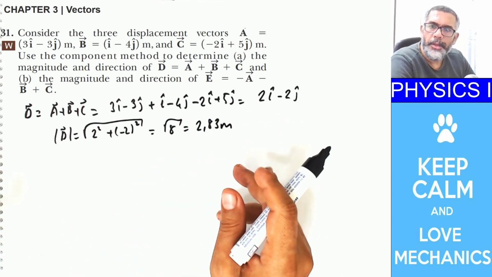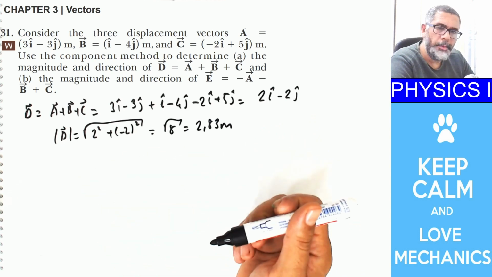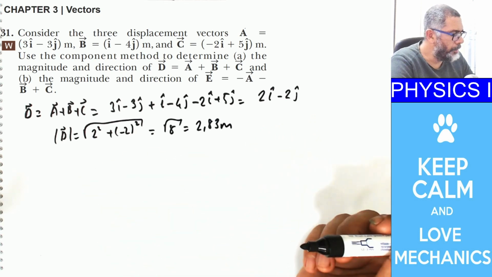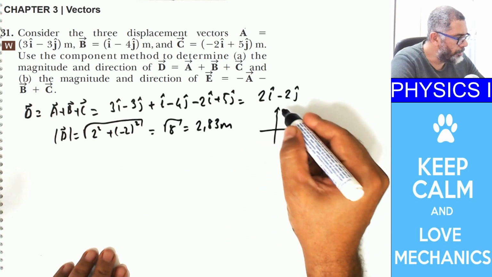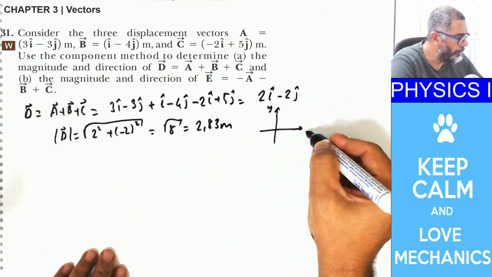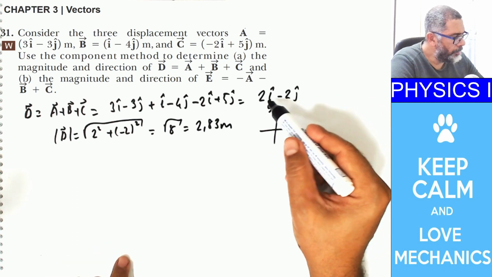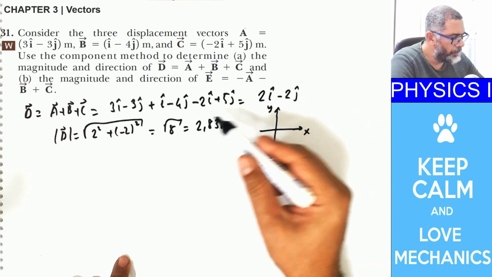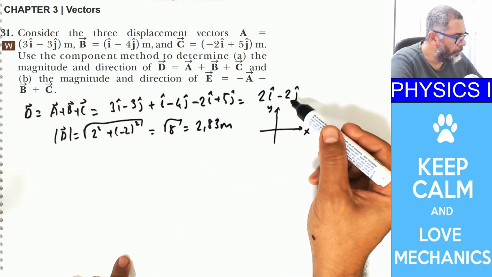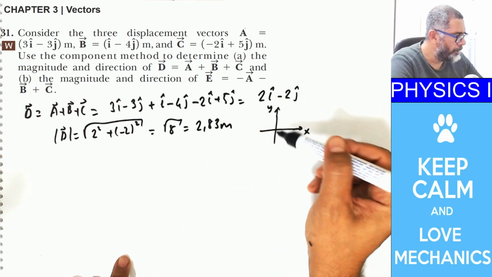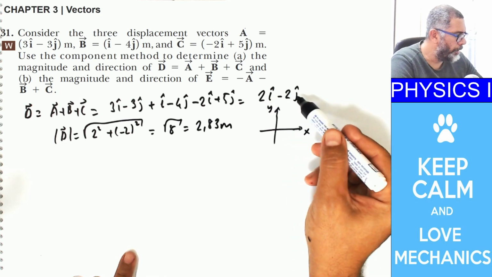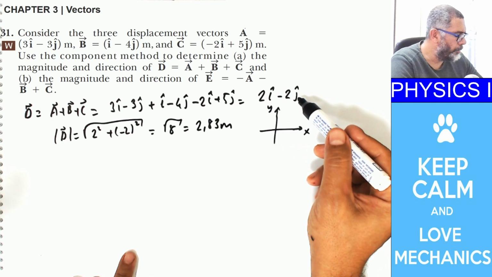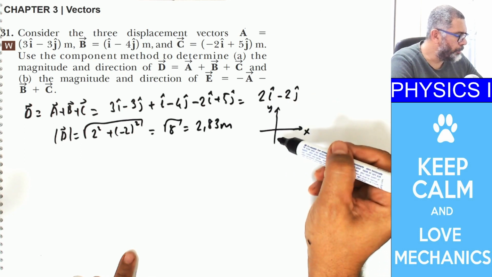So the other thing is, what is the direction of d? What we mean by direction is that if you draw the coordinate axes y and x, the vector d has the plus x component and minus y component, and that puts the vector d in the fourth quadrant.